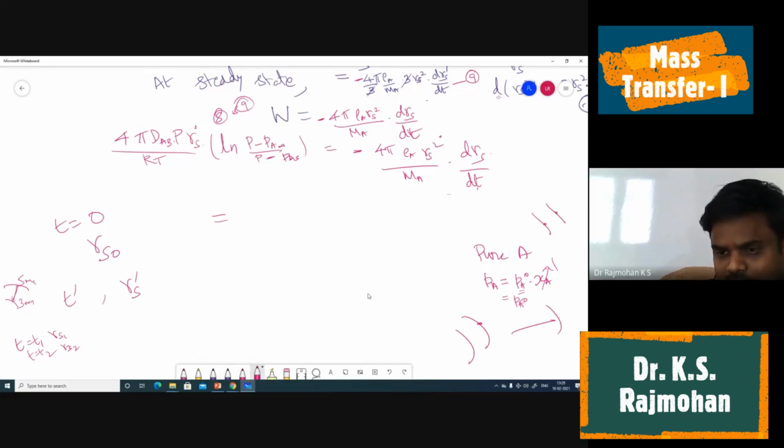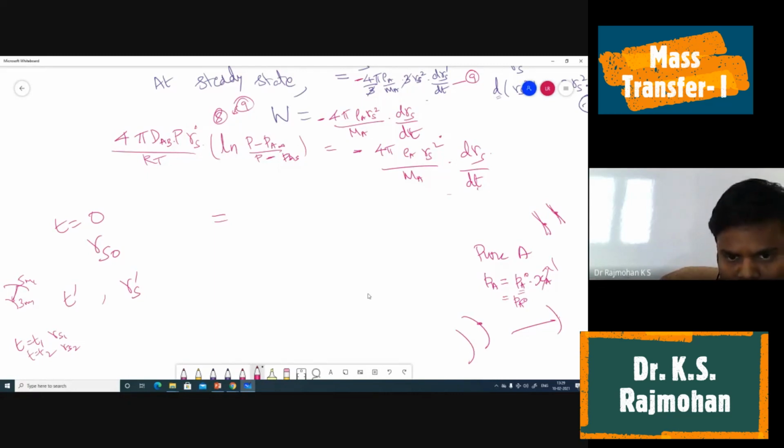If I sit somewhere else, I am having the same weight, no? Similar to that. At the surface it is changing, but the vapor pressure is the same at the surface. Okay, that is equal to, means that's what actually when we substitute for numericals, we are going to make use of this, right? PA equal to PA naught, vapor pressure. What is PA infinity? Negligible, and it is equal to 0, right?